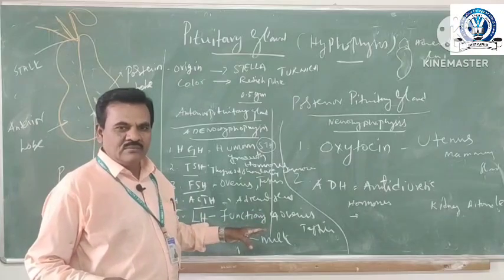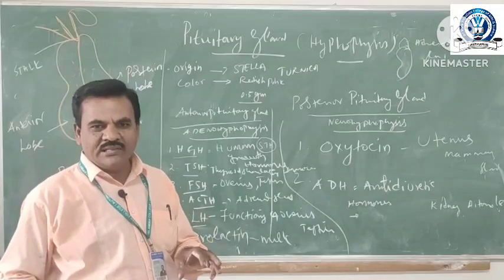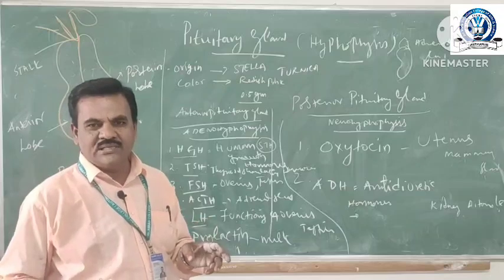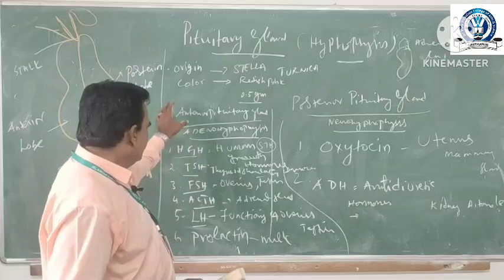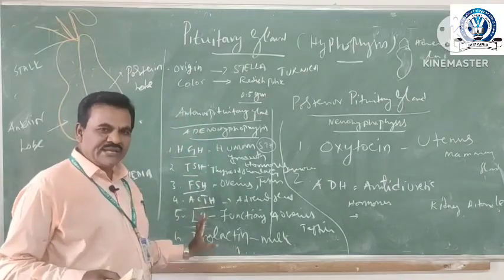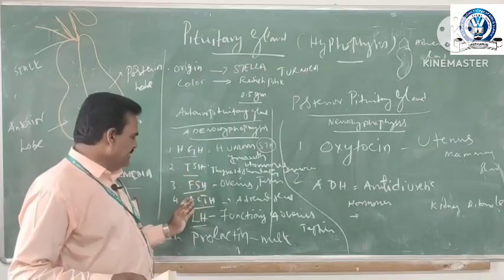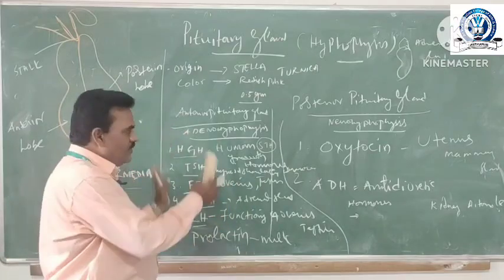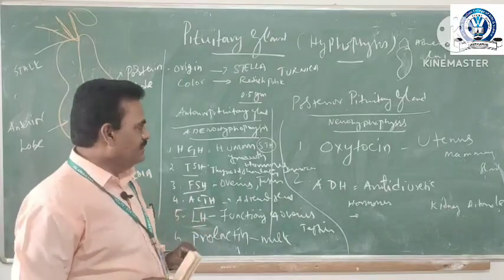because infants need mother's milk for their nutrients. So, mother's milk is very essential for all infants. So, this is the anterior pituitary gland or adenohypophysis, which secretes HGH, TSH, FSH, ACTH, LH and prolactin. So, this is the overview of the adenohypophysis hormones.